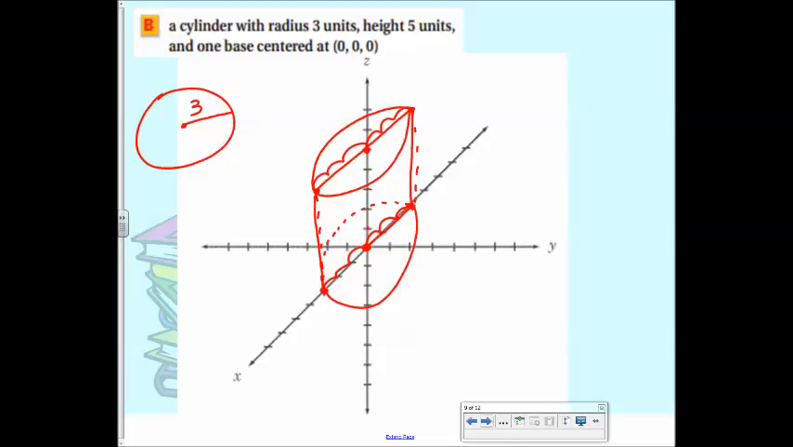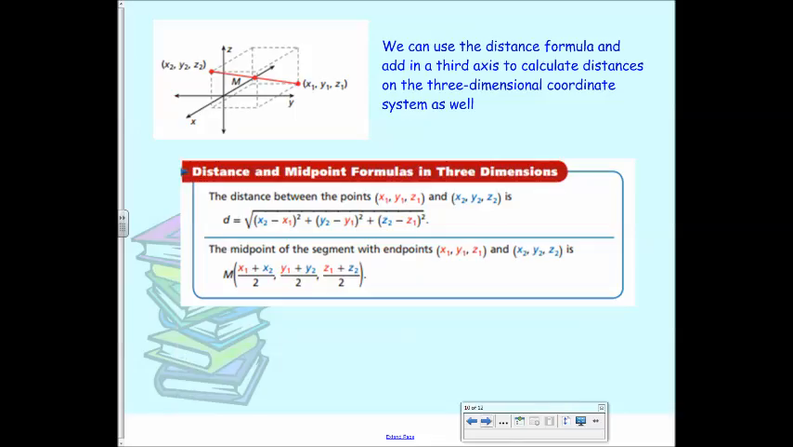The whole point of doing this is we can find missing pieces using the distance formula. The distance formula and the midpoint formula in 3 dimensions is exactly the same as in 2 dimensions. It just adds one more piece. So remember the distance formula, the square root of x2 minus x1 squared plus y2 minus y1 squared. All that happens in the 3-dimensional plane is, what does it add? Z2 minus Z1 squared. So it adds the same thing, but with the Z.